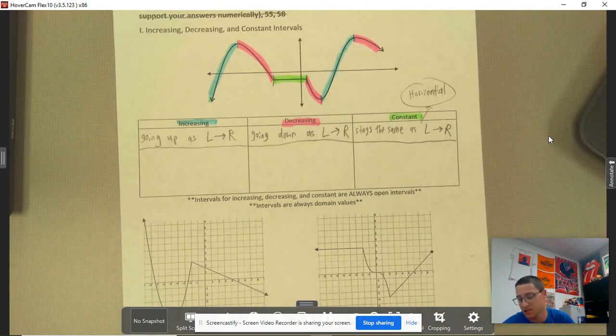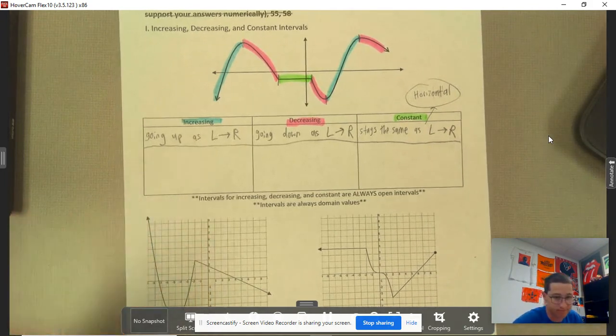So again, to get you the formal mathematical definition, just to show you, I'll go ahead and write it.